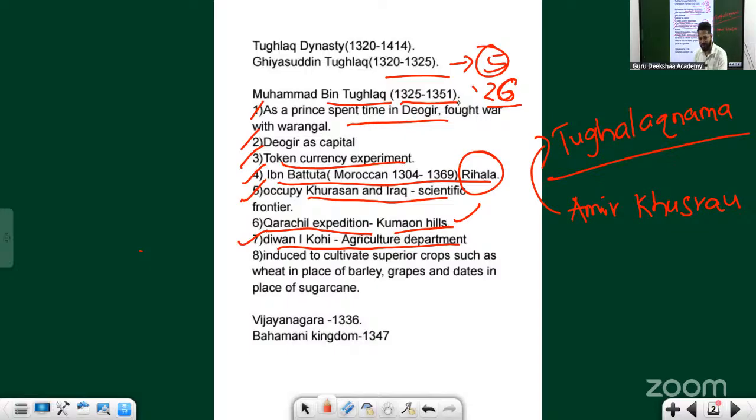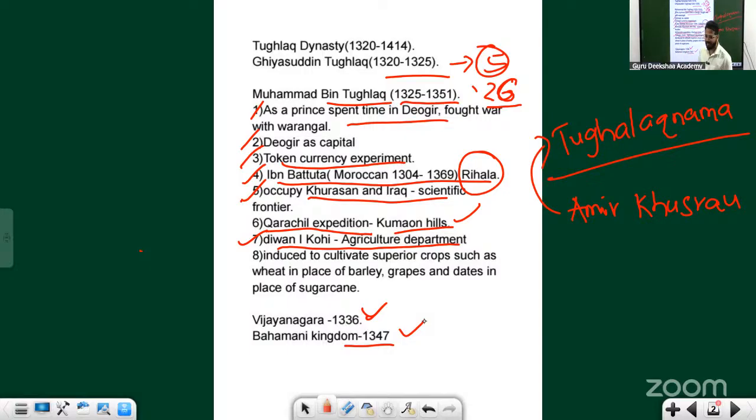They are going to be the topic of today's class, right after these topics. Once the Delhi Sultanate topic gets completed, we'll move on to the Vijayanagar and Bahmani Sultans. Vijayanagar started in the year 1336 and the Bahmani Kingdom started in 1347. It coincided with the reign of Muhammad bin Tughlaq, and there is a story as well.